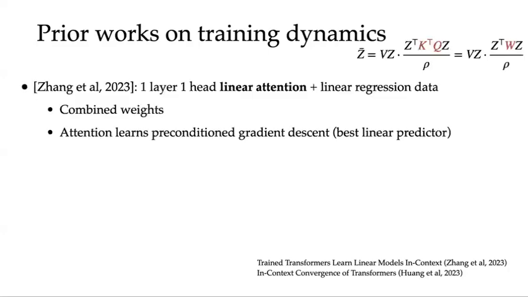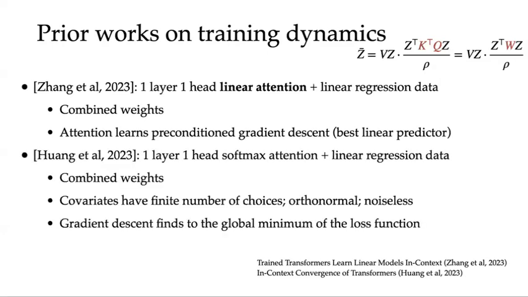Zhang et al. explored training a single-layer, single-head linear attention on linear data. Here, the linear attention replaces the softmax with simple matrix multiplication. They also consolidated the QK matrices into a single weight. With these simplifications, they find that the attention mechanism eventually learns preconditioned gradient descent. In a similar vein, Huang et al. examined a comparable setup. However, their analysis was confined to covariates coming from an orthonormal basis, and they operated under the assumption of noiseless data, which somewhat limits the realism of their findings.